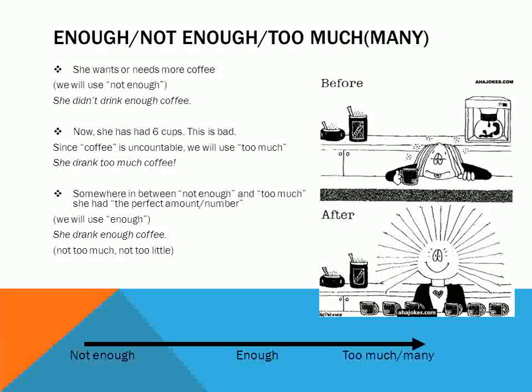If we think about this on a scale, on the left side, we have not enough. We want more. Right in the middle is perfect. We have enough. And on the right side, now we've had too much or too many, and this is bad.